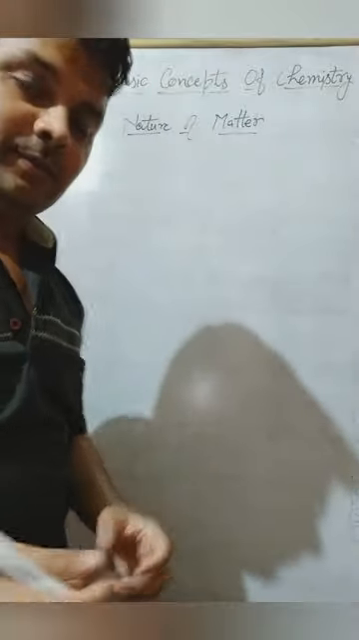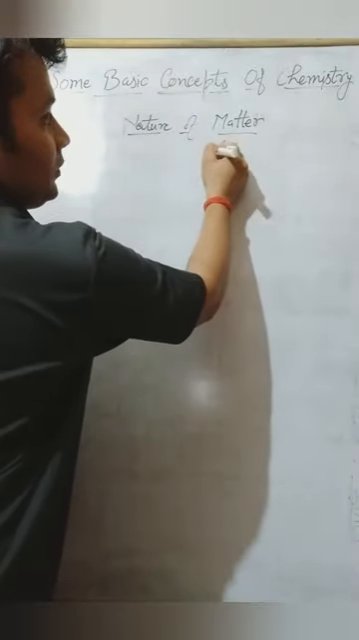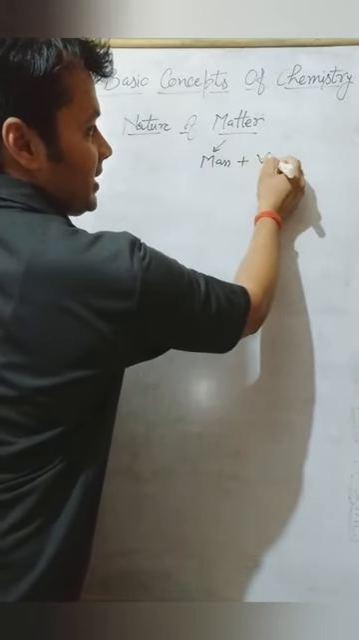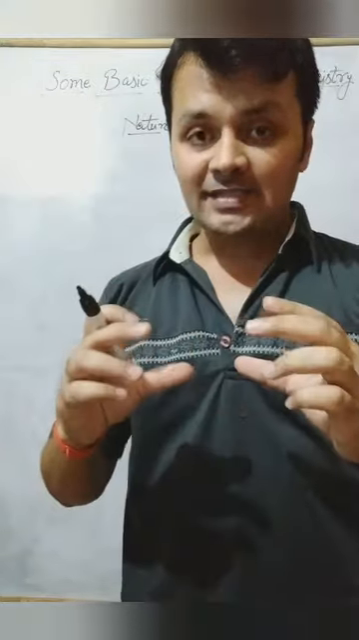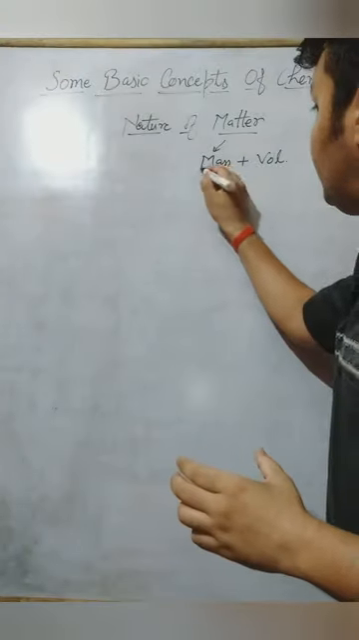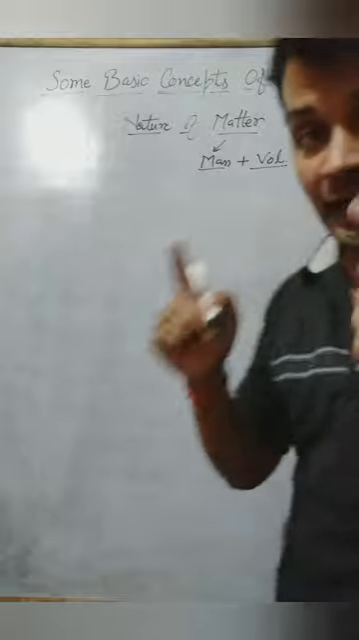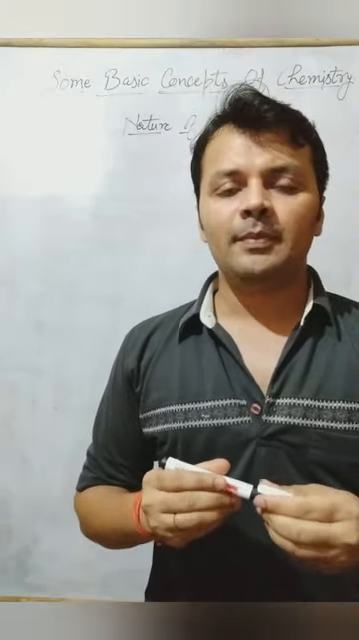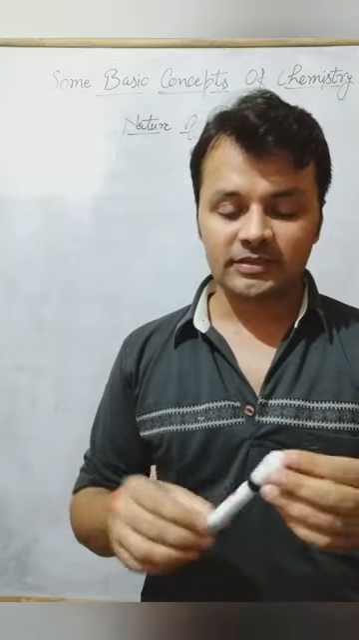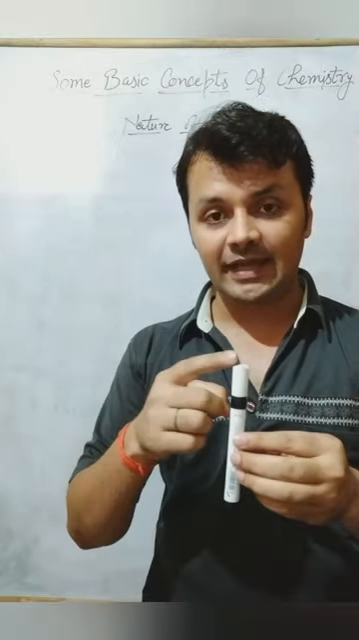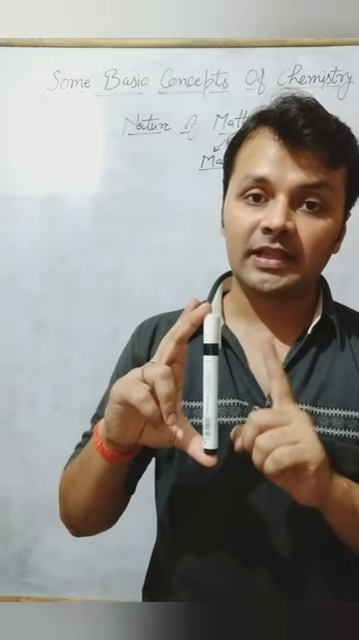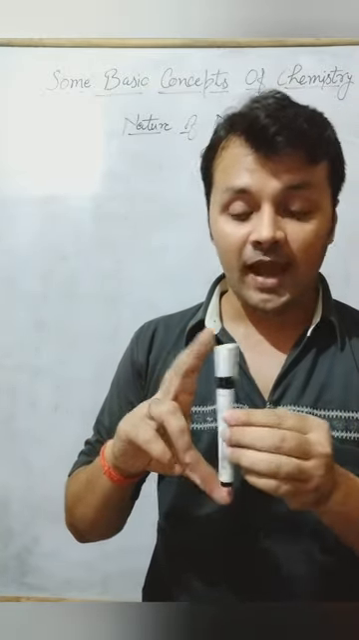What is matter? Matter, we know, is something which has mass, and it must also occupy some volume. Clear, right? Mass and volume together. A substance which has both mass and volume is considered as matter. For example, this pen. This pen is matter because it has some volume. Where it is placed, nothing else can be placed until it is displaced, and it has some mass also.